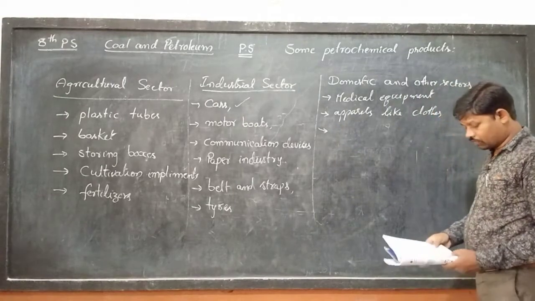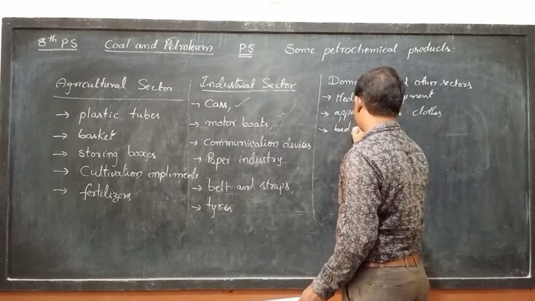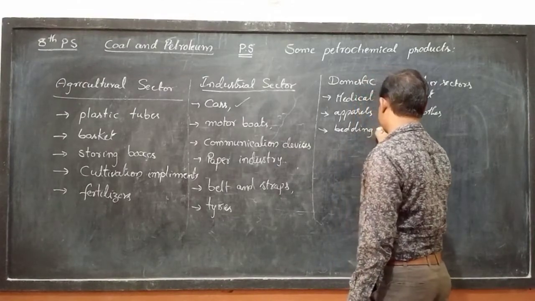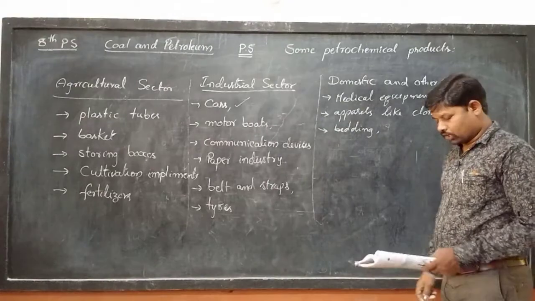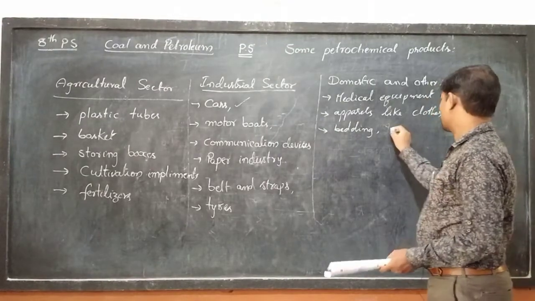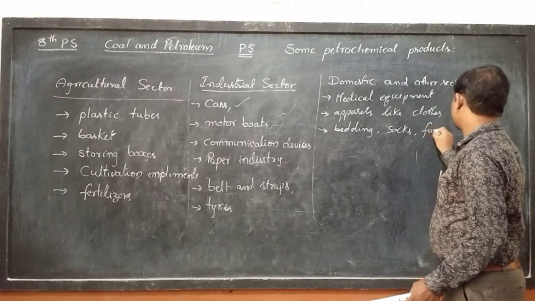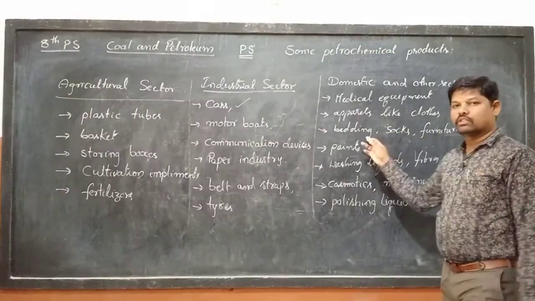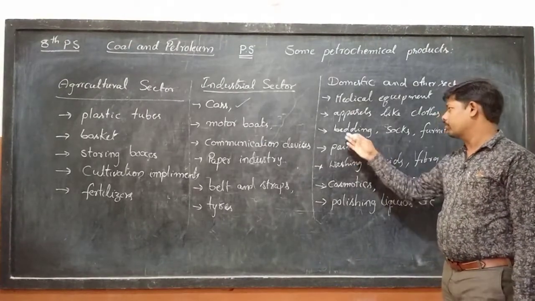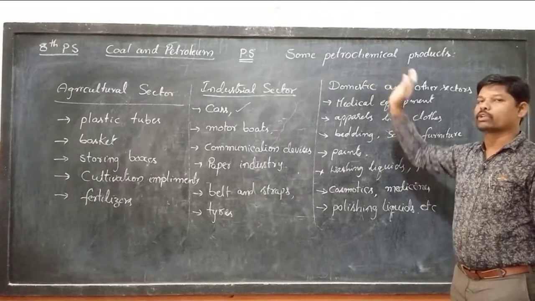Next one, bedding. Bedding means for bed purposes we use bed sheets, cloths, etc., prepared with the help of petrochemicals. And socks also are prepared with petrochemicals, and furniture. Observe here, bedding, socks, furniture, these materials are prepared with the help of petrochemicals.